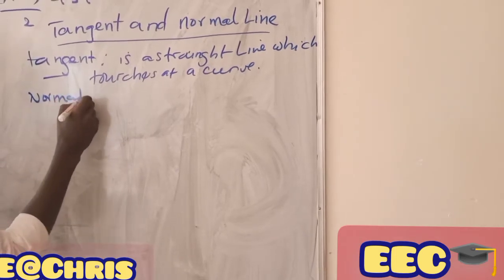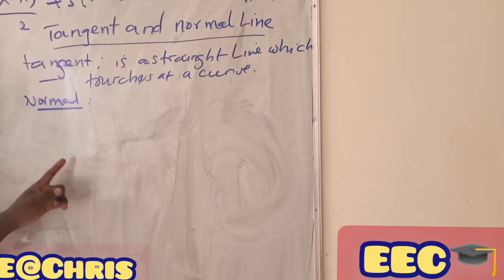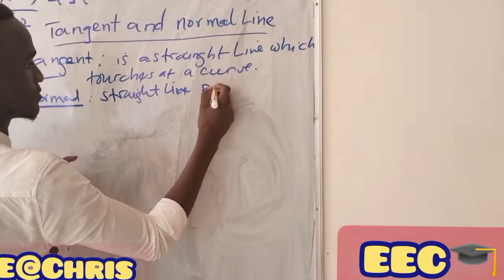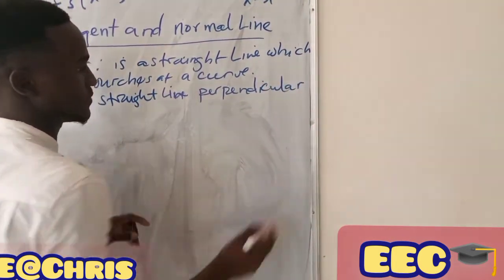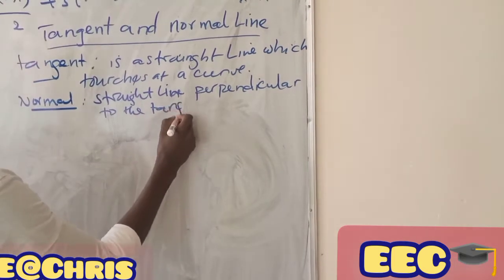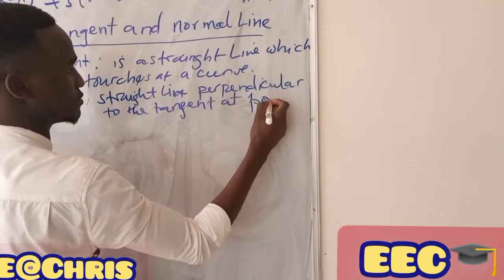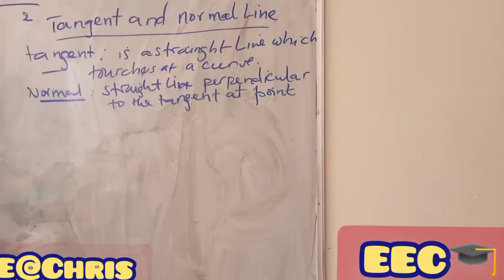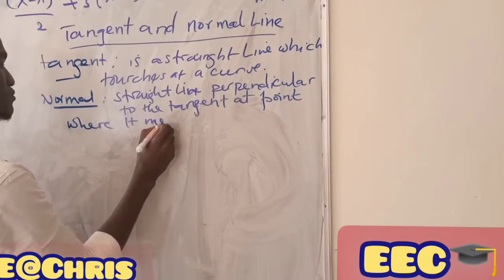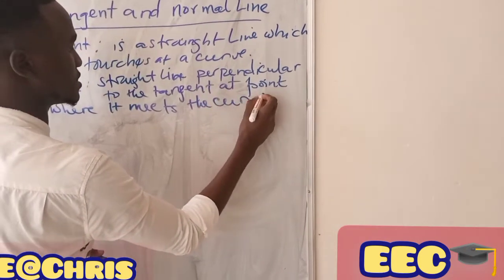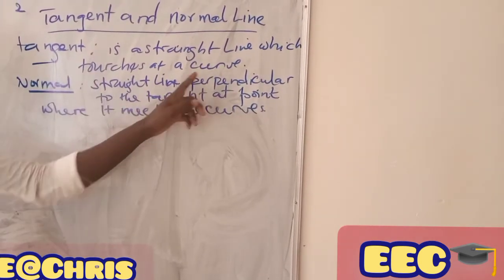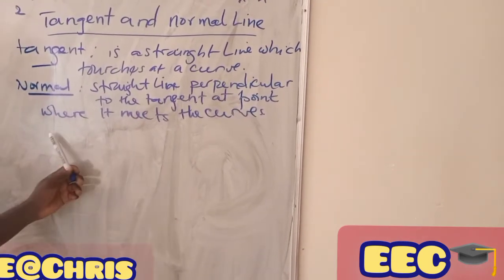Whereas normal line, we said that it is a straight line perpendicular to the tangent at a point where it meets the curve. These are the differences between the tangent and normal. The tangent is a straight line which touches the curve, whereas the normal line is a straight line perpendicular to the tangent at the point where it meets the curve.